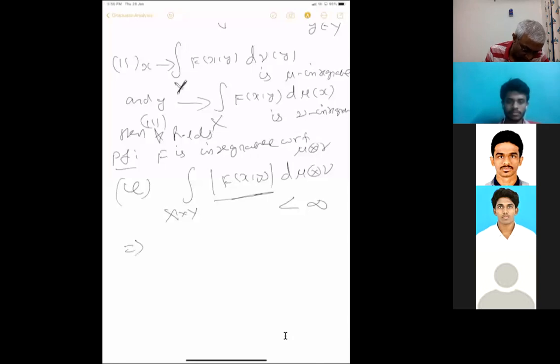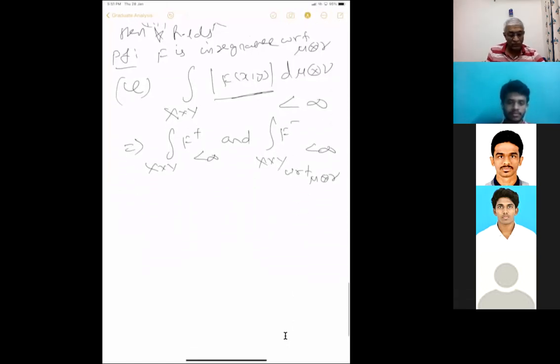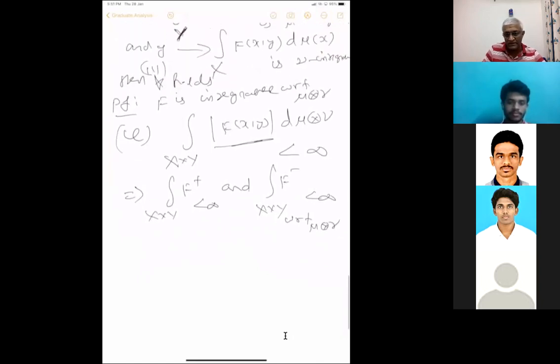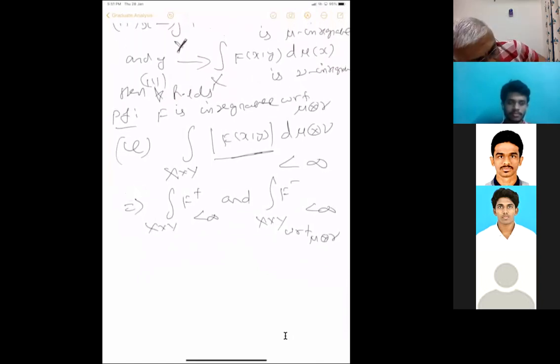This implies the integral of f plus and the integral of f minus are positive functions, so they are also smaller than infinity with respect to mu tensor nu. They are also integrable because the modulus is just the sum of these two things. So then what happens?